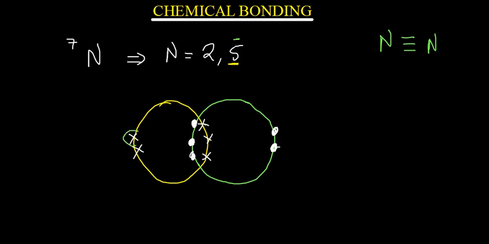So this one has got 1, 2, 3, 4, 5, 6, 7, 8. So you see that it has got 8. That will be the same with the other one. So this is the structure for nitrogen. It has got a triple bond. A single bond is here, another single bond here, another bond here. There are 3 bonds, so that forms a triple bond which is found in nitrogen. Does this make sense?